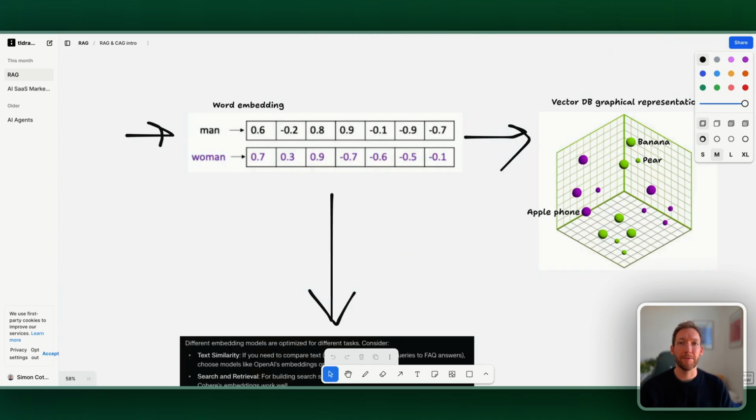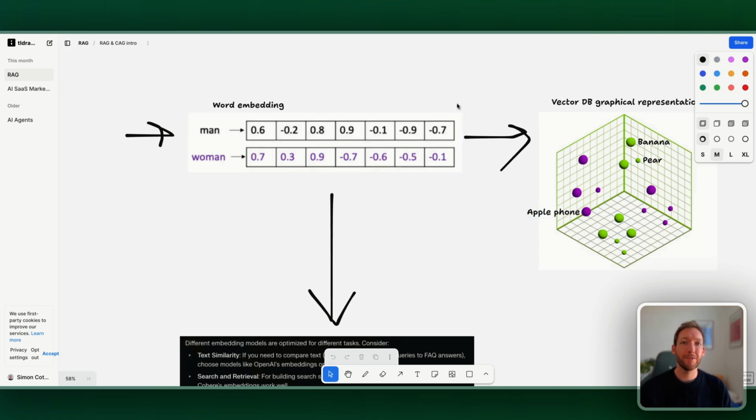A vector database is where we represent words as points in a three-dimensional space. So you can see on the right-hand side, we have banana and pear. They're represented as points or vectors in that space, and they would be located in close proximity because they actually have a similar meaning. These vector representations decide, based on the word semantics, how close they should be. So banana and pear may be close on this vector representation, but Apple phone, despite containing the word apple, is actually going to be far apart from the banana and pear.